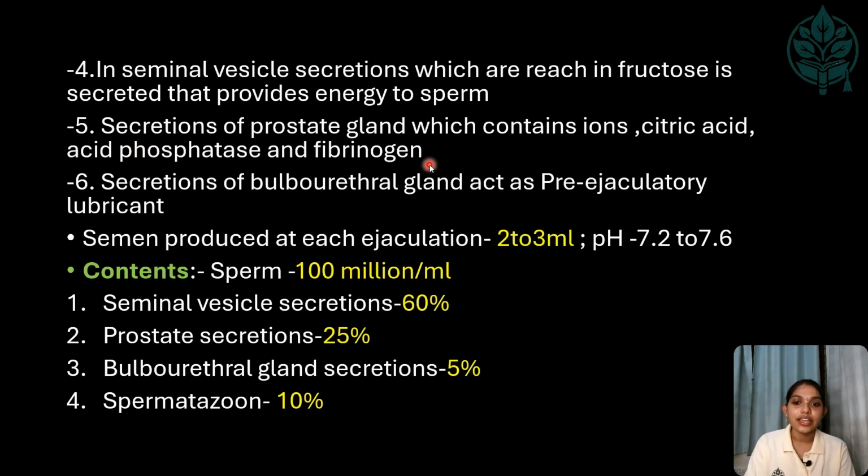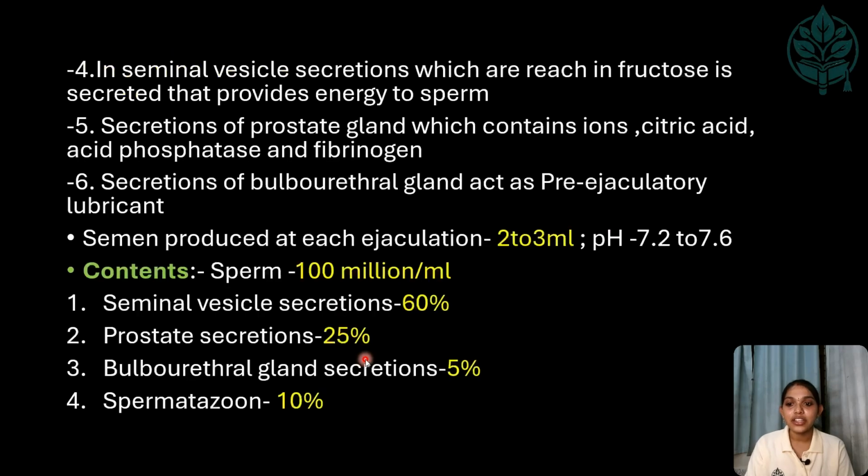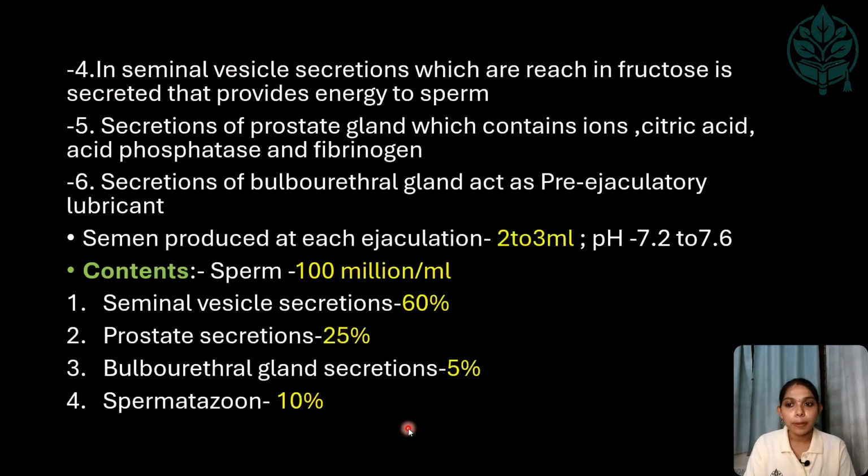So, these are the secretions of the prostate gland. After the prostate gland, the secretions of the bulbourethral glands act as a pre-ejaculatory lubricant. In this picture it is not shown, but the bulbourethral glands are present below the prostate gland, and from here its secretions help as a pre-ejaculatory lubricant. So, these are the steps for the transport of the semen or the sperm. We have seen how the semen is transported.